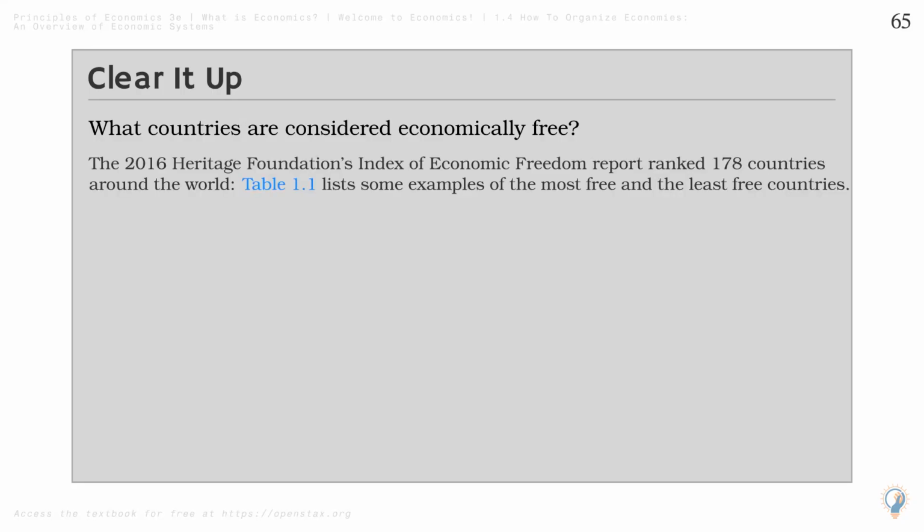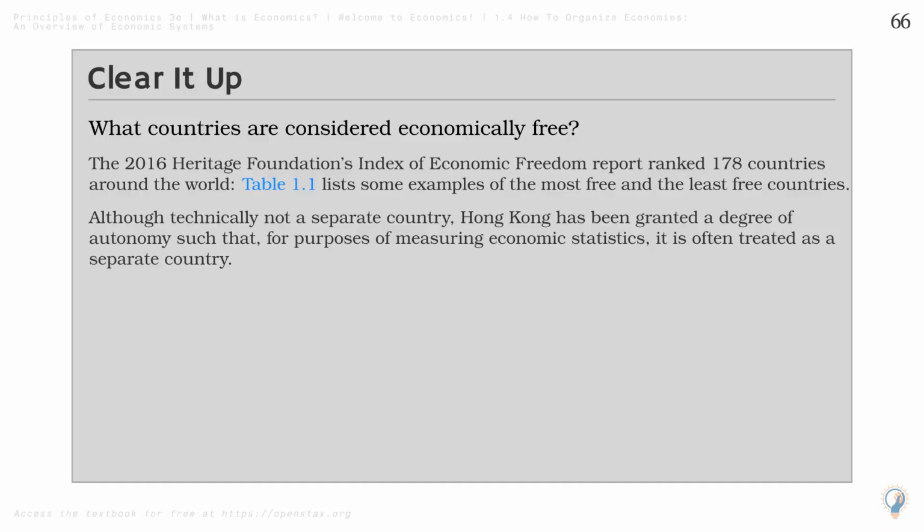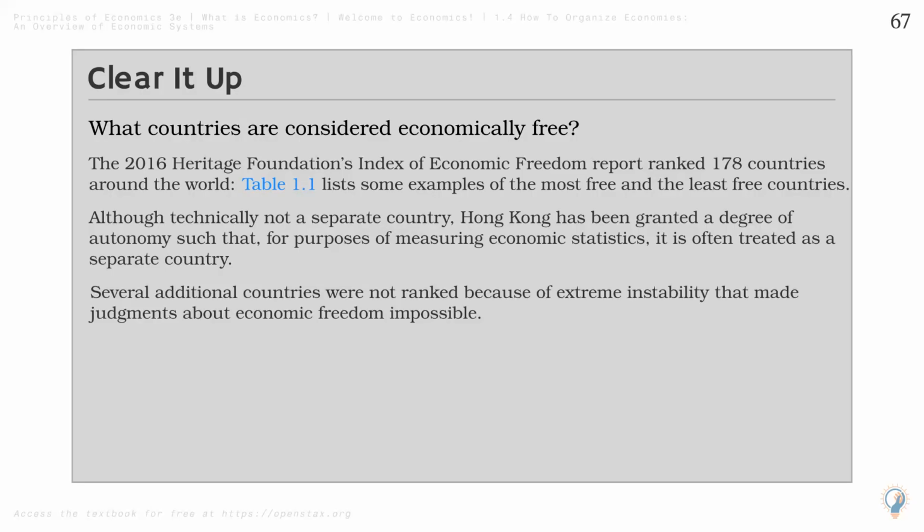The 2016 Heritage Foundation's Index of Economic Freedom report ranked 178 countries around the world. Table 1.1 lists some examples of the most free and the least free countries. Although technically not a separate country, Hong Kong has been granted a degree of autonomy such that, for purposes of measuring economic statistics, it is often treated as a separate country. Several additional countries were not ranked because of extreme instability that made judgments about economic freedom impossible. These countries include Afghanistan, Iraq, Libya, Syria, Somalia, and Yemen.